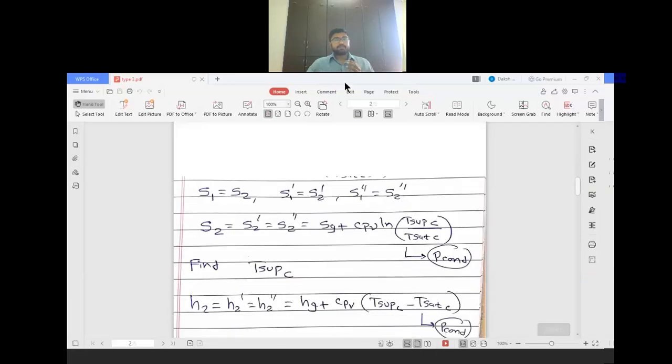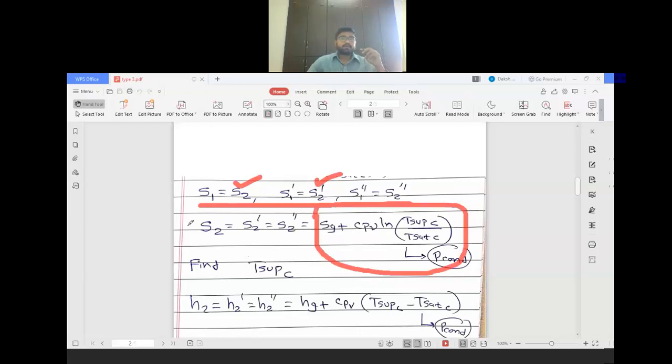This is the way we can find out entropy at all three points, according to whatever condition is given. Once you found the entropy, then you have to use this formula. Whatever your entropy may be, S2, S2 dash, or S2 double dash, you have to use this formula only, because it is written that point number 2 is superheated. That's why you have to use this formula.